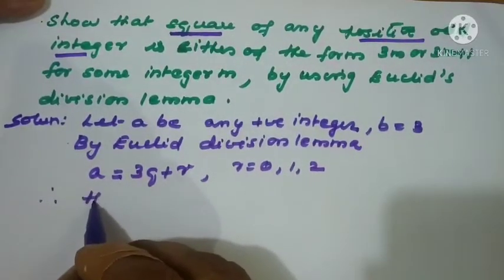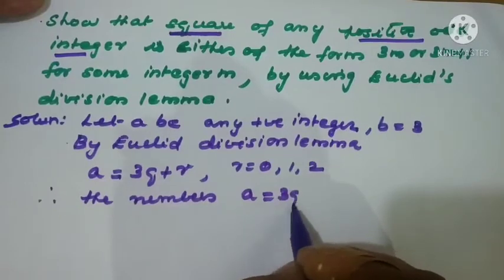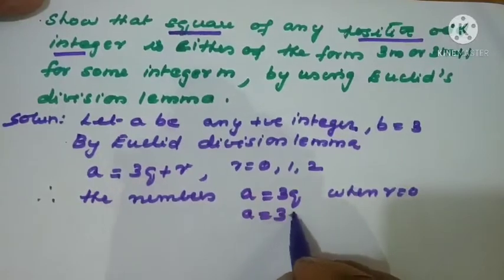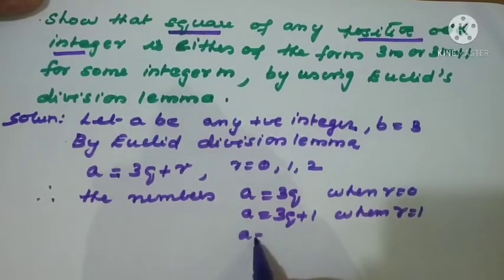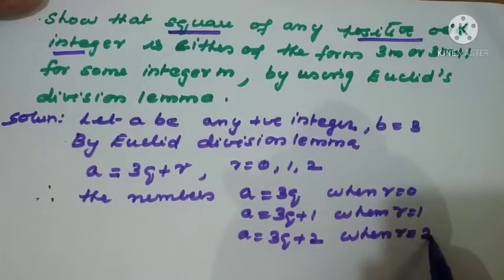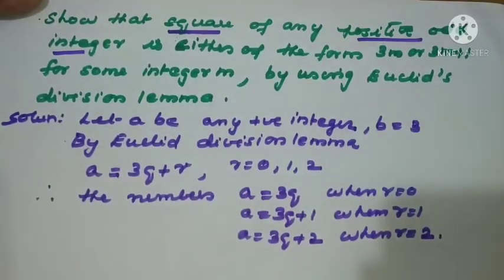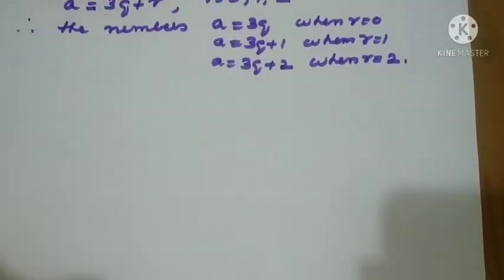Therefore, the numbers are a equal to 3q when r equal to 0, a equal to 3q plus 1 when r equal to 1, a equal to 3q plus 2 when r equal to 2. Now this is the number we got. Now what is the question? The square of a positive number is of the form 3m. Square we have to see now. So in each case we have to go and square it and see. So these are the 3 cases. So let us take one by one only.